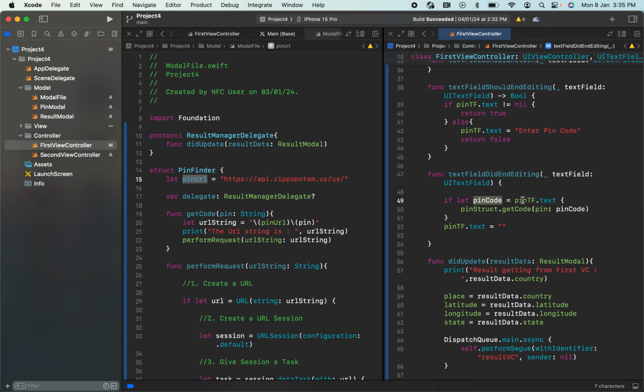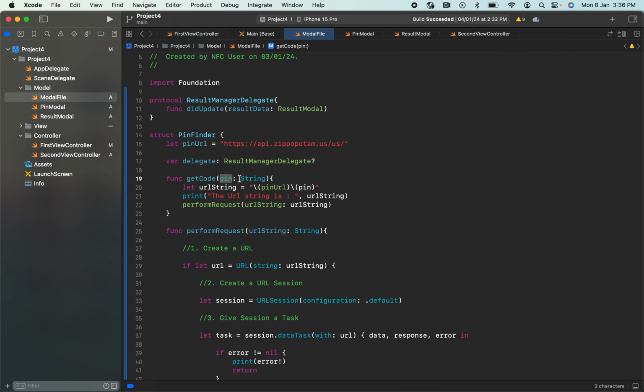If the text field has text, we pass it to the pin struct, the instance we have created. In that instance of the structure, I'm calling a function, get code. In this get code, I'm providing the pin code, so the pin code I have entered in the first screen will reach here.